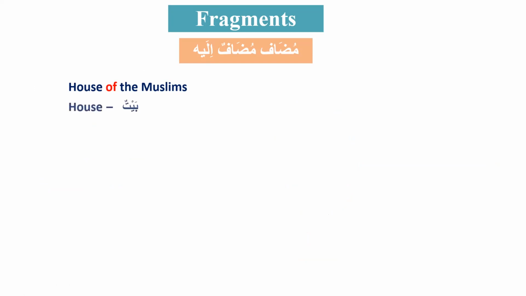The word for house is baytun, and the Muslims is al-muslimuna. I have written both of them in rafa status because rafa is the default status. So I'm going to keep things simple now. House is the word before the word "of," and the Muslims is after it. So I want to make baytun mudaf and al-muslimuna mudaf ilayh. How will I make them ready?